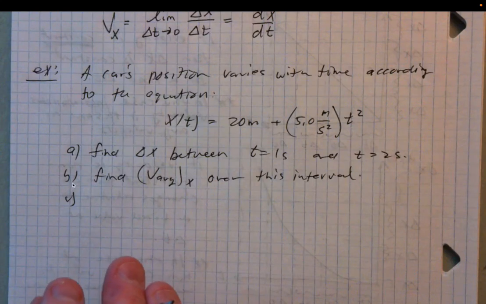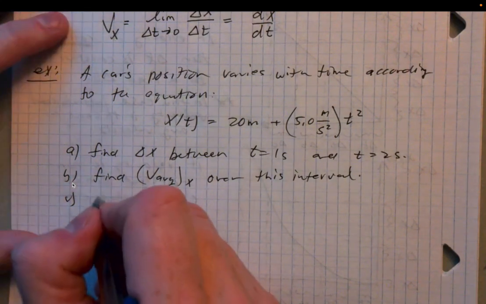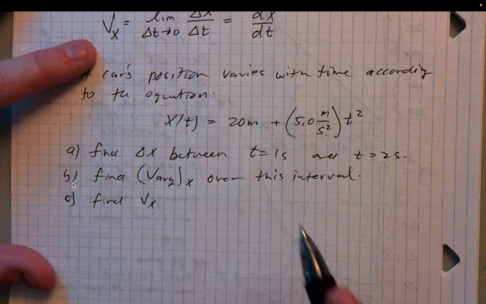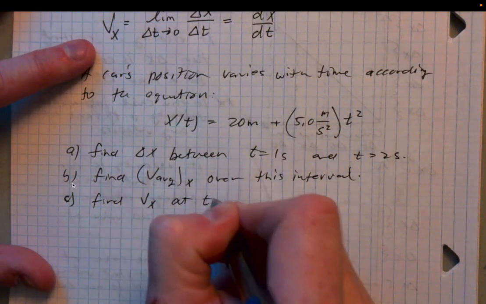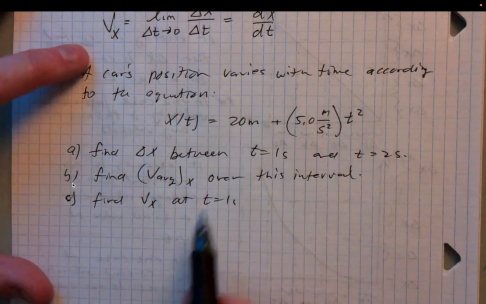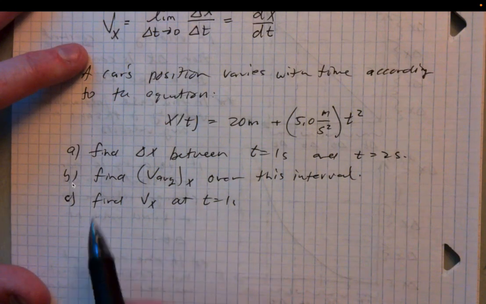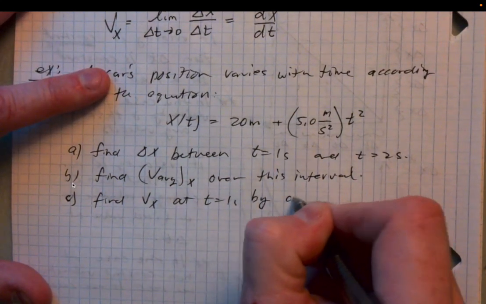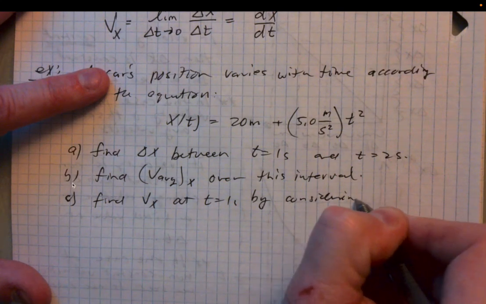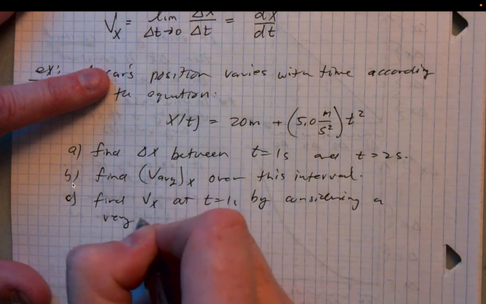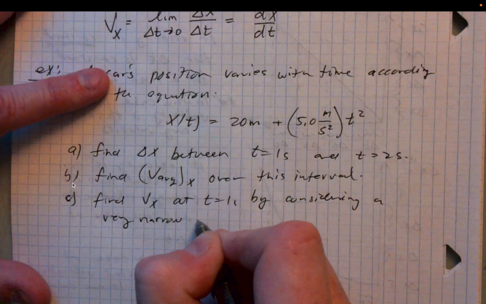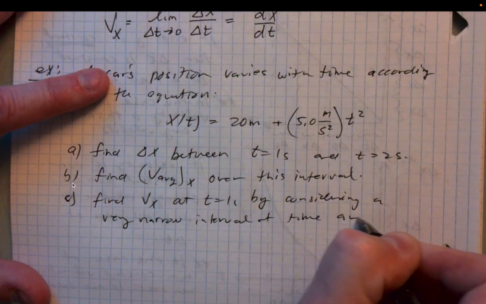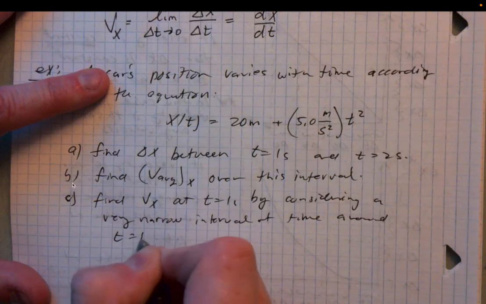Part C, let's find the velocity at 1 second. Find the instantaneous velocity at t equals 1 second, but we're gonna kind of approximate it. So we're gonna approximate the instantaneous velocity by considering a very narrow interval of time around t equals 1 second.